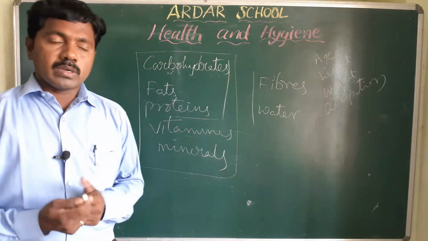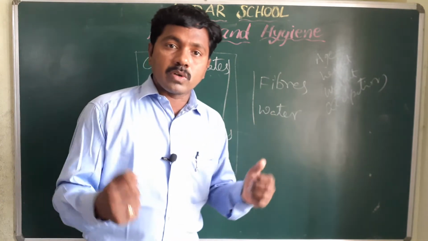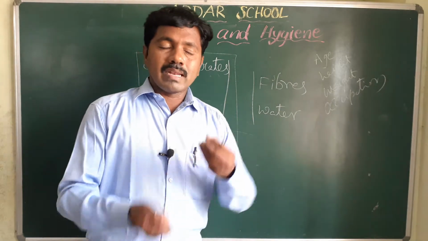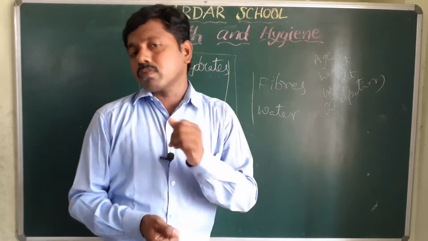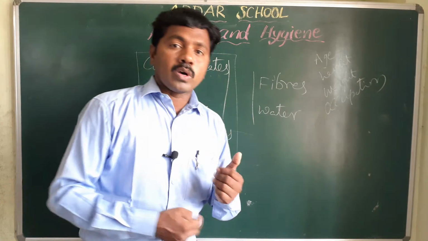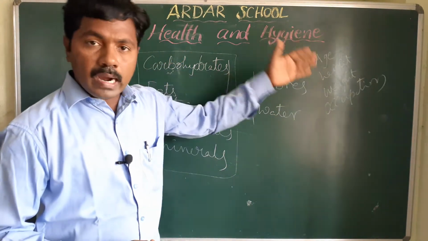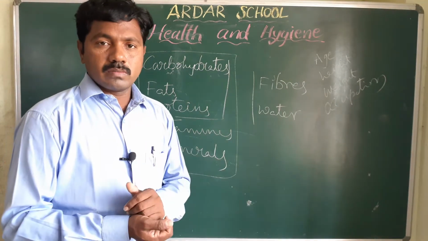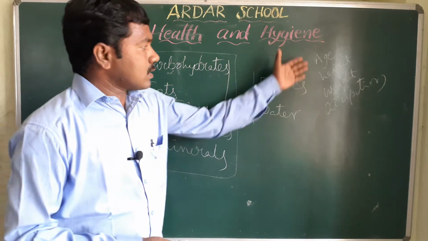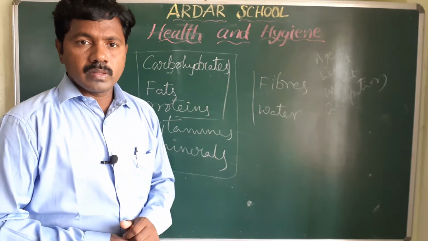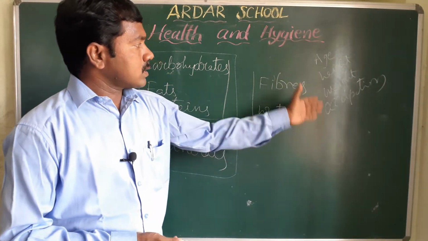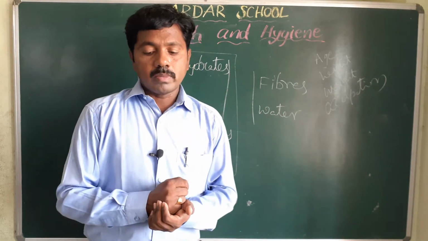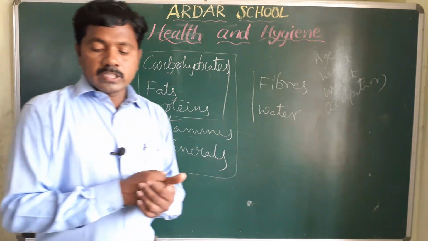Those who do more physical work need more food. Those who do less work need a very small amount of food. So it depends upon work also, upon age, height, weight, occupation, means work. Okay, these are the main factors that decide how much food we consume.